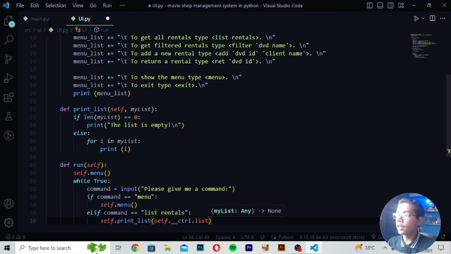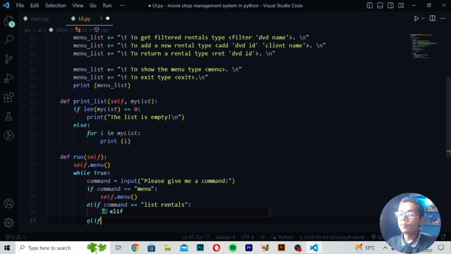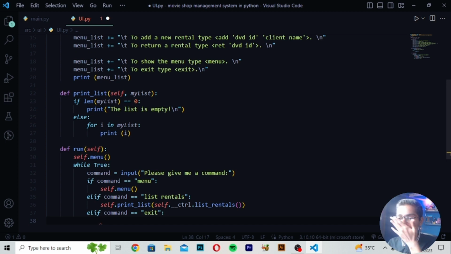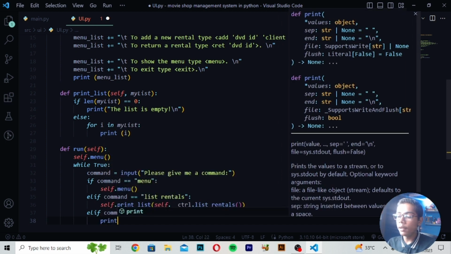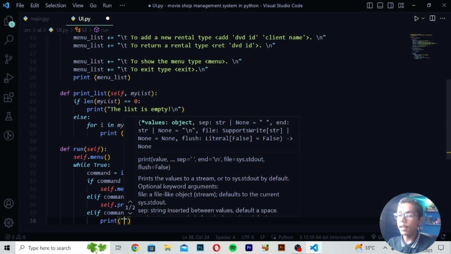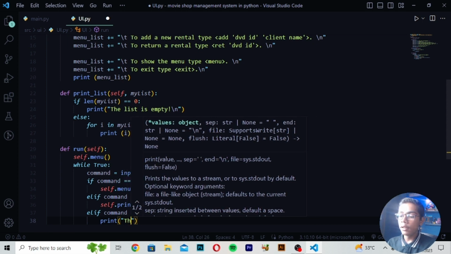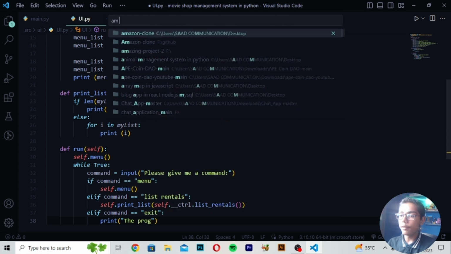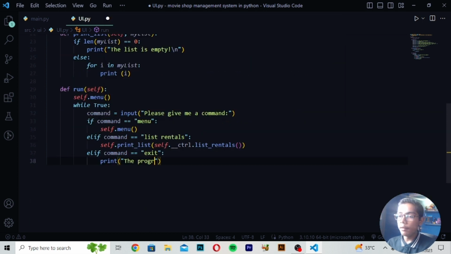So here I will now write list_rentals, make this bracket here, and after that, move down to elif command == "exit": with a colon. After the colon, write print and inside the print I will write "The program will exit..." with three dots. After writing this, move down and return the value.